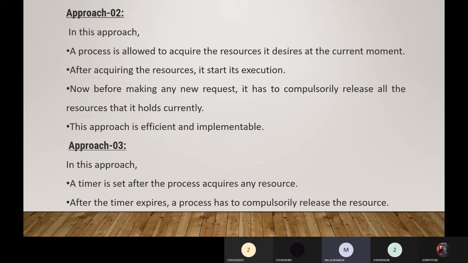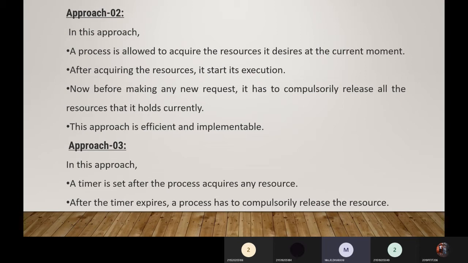Instead of getting all the resources with you and leaving them idle without making use of them, you acquire whatever resource is required right now, and when you want other resources, you release the ones you have and then use the required resources. So this approach is somewhat efficient compared to approach 1.